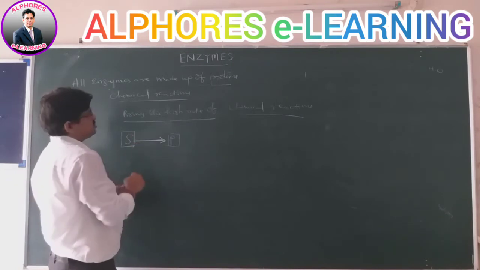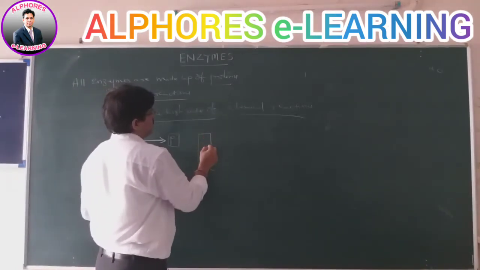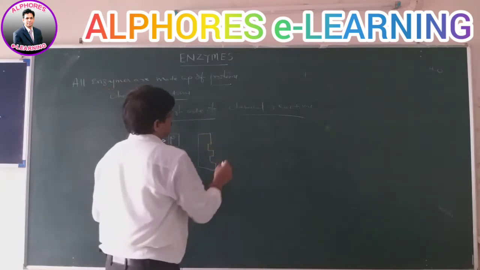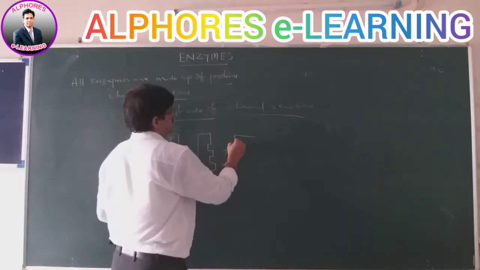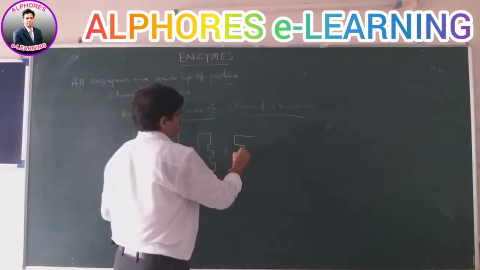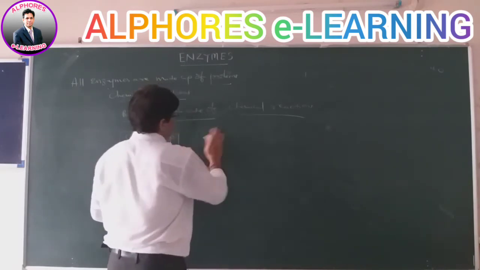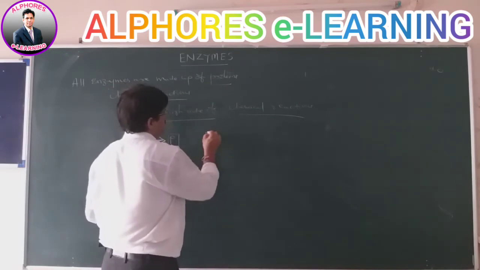Suppose this is the substrate, and this is the enzyme. The enzyme fixes the substrate here like this. You can write enzyme here, whatever you like, no problem.